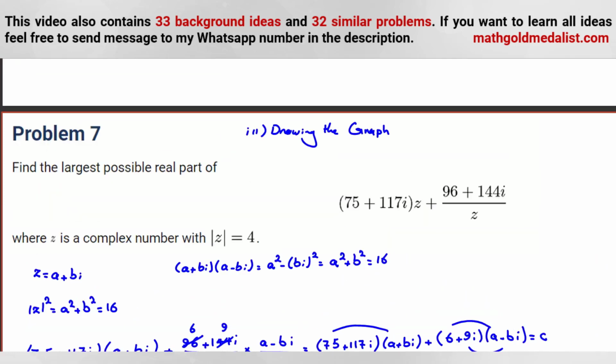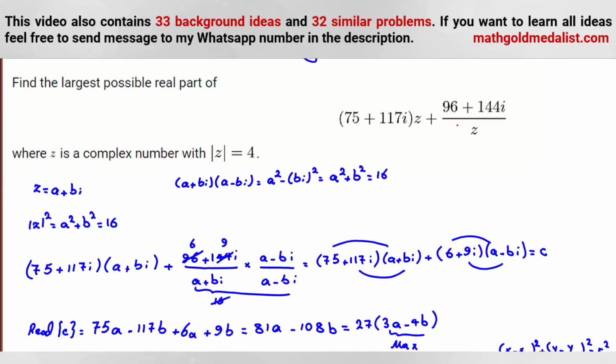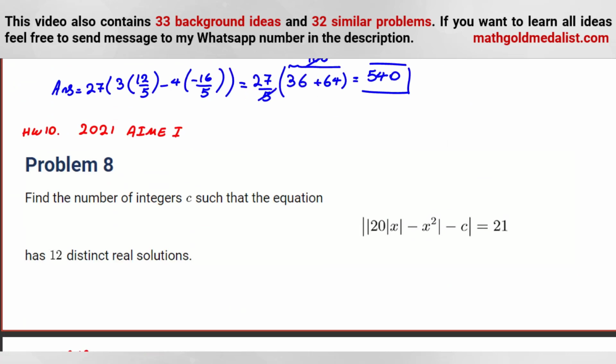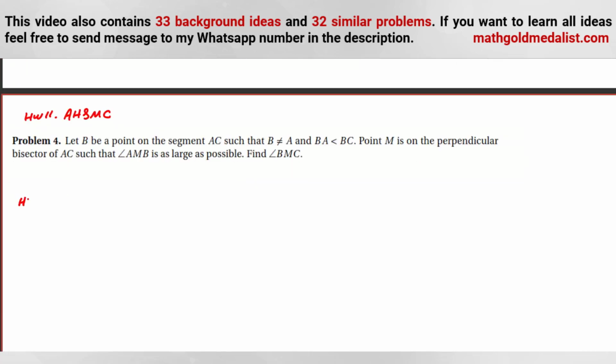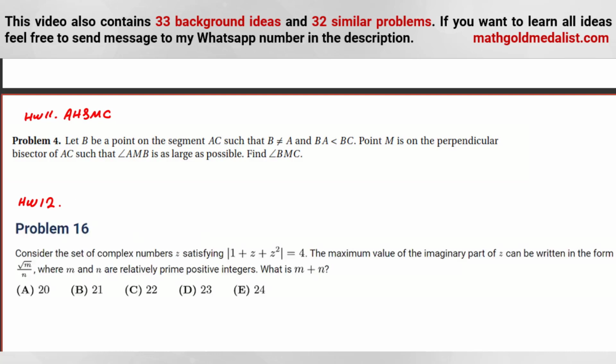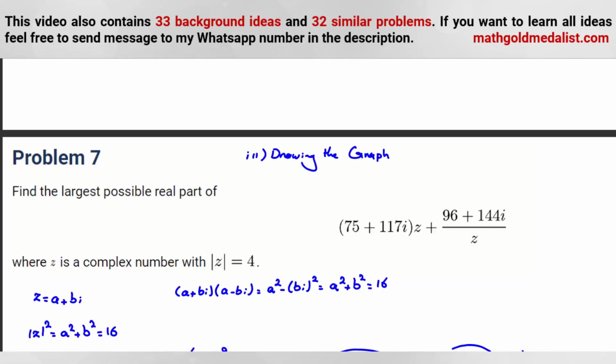Now let me tell you a problem that we had in AMC also. That problem was harder than this problem of AIME. In that problem, we should maximize imaginary parts. So let me tell you the problem: homework 12. Again, in this problem of AMC 12, last AMC 12A 2020, you should find the maximum of the imaginary part. In the problem of AIME, we should find the maximum of the real part, here the imaginary part, and as I said, this problem is much harder than the AIME problem. Okay. And here I told you this idea. Okay, let's try problem 8.